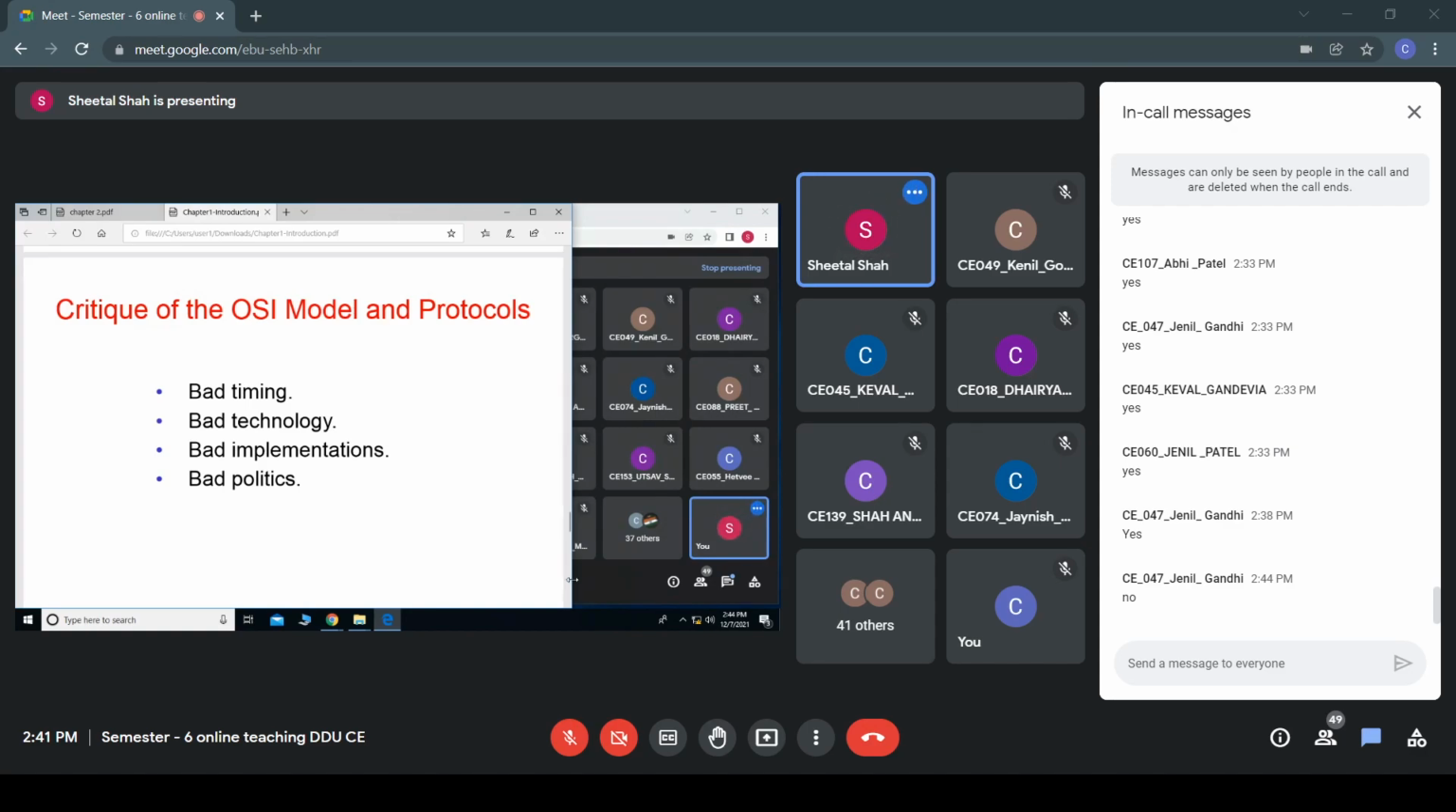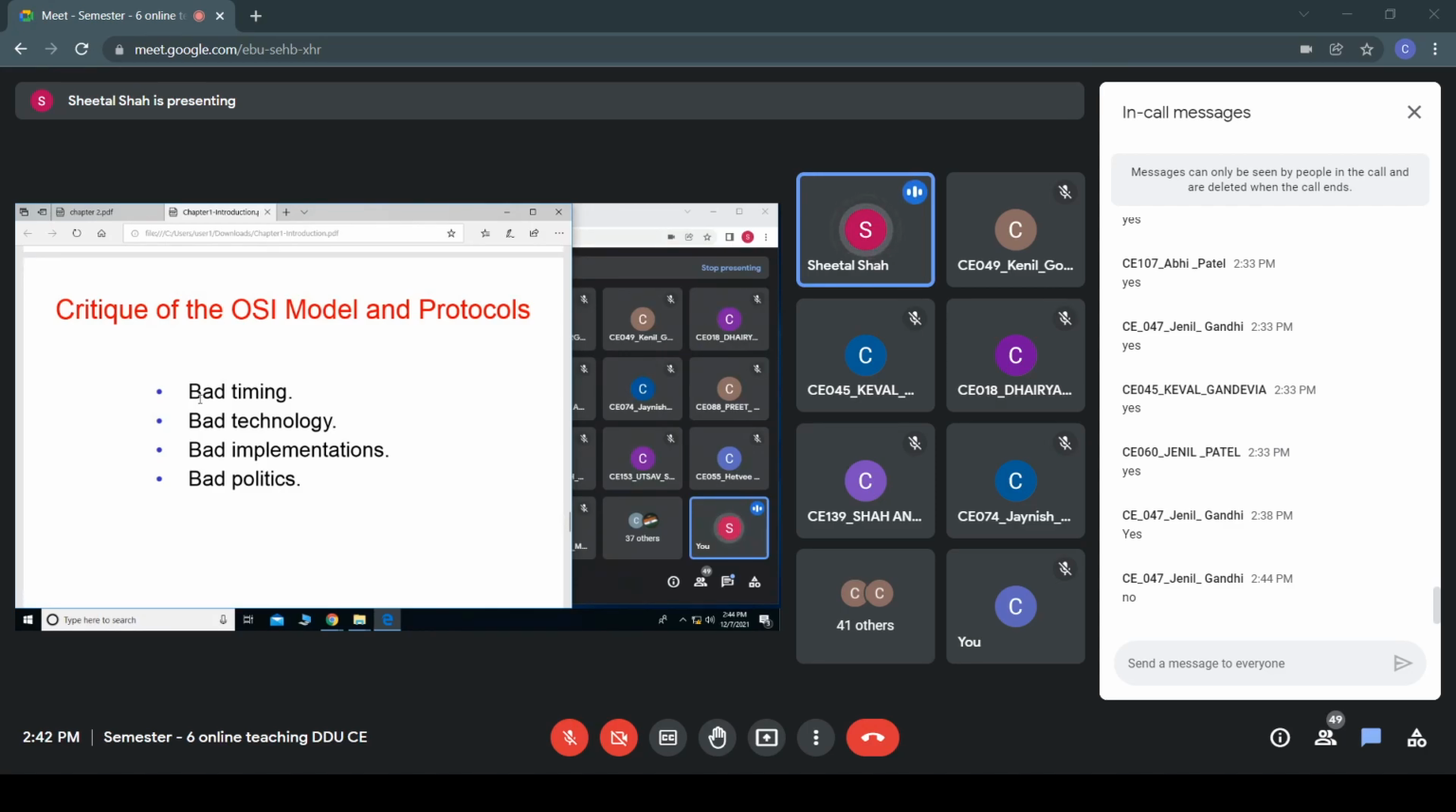Fine. So next we'll see the critics of the OSI model and OSI protocol. What do you mean by critics? It is just the analysis of the model. So we'll see the critics of this model. The first one is bad timing. So what do you mean by bad timing?